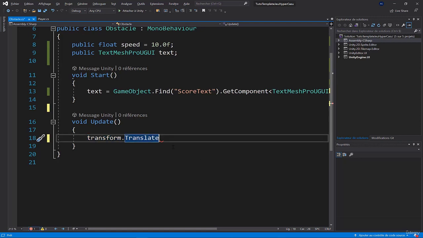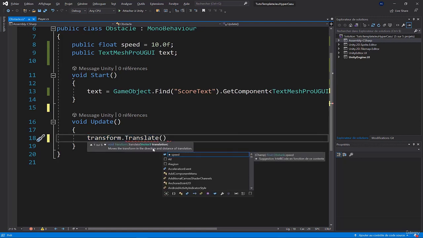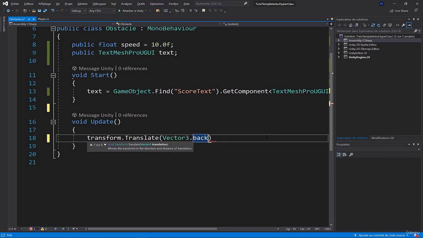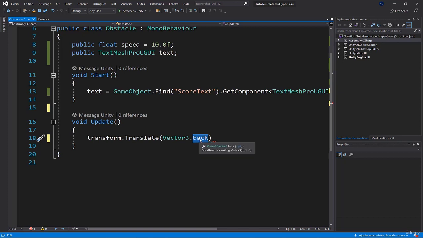This Translate function takes some parameters, takes the direction, and the direction is a Vector3. So I write Vector3.back. Back is part of some properties that are by default in Vector3. We also have Vector3.up and Vector3.down.